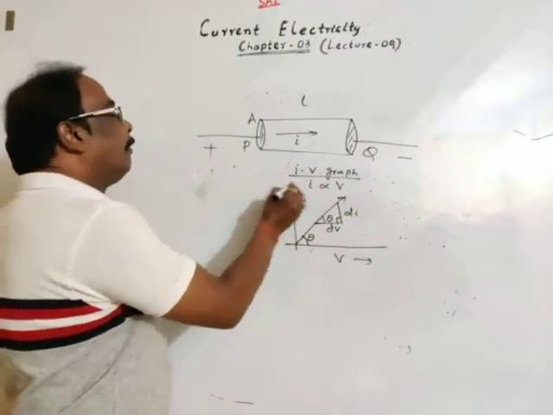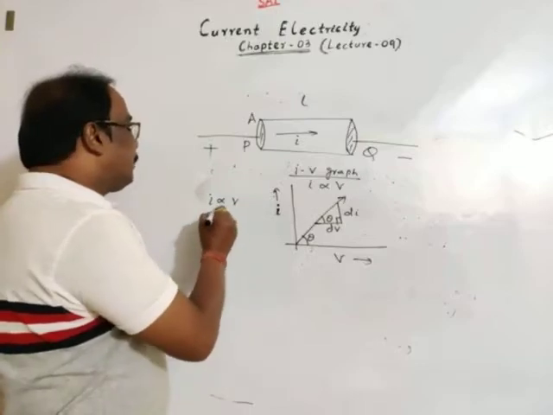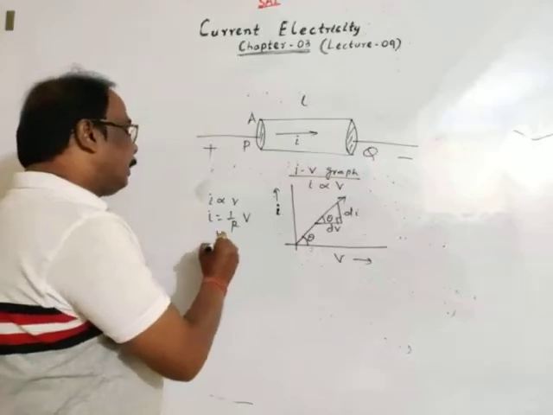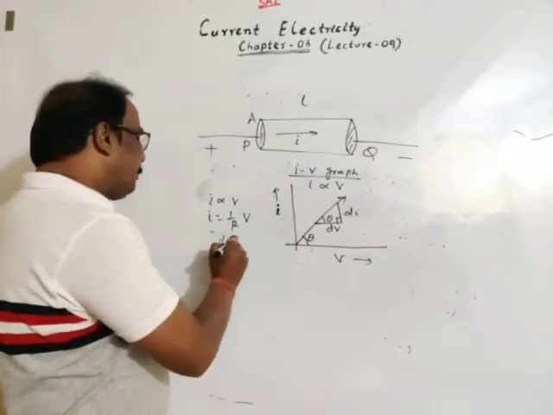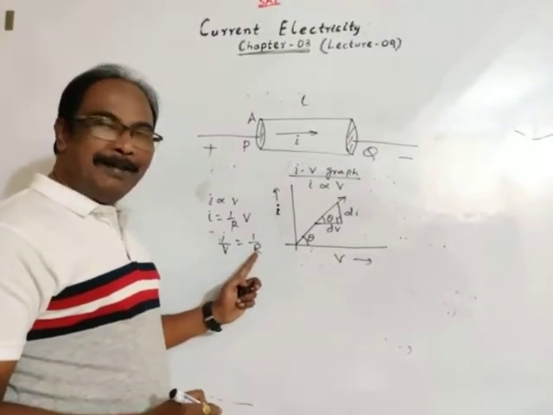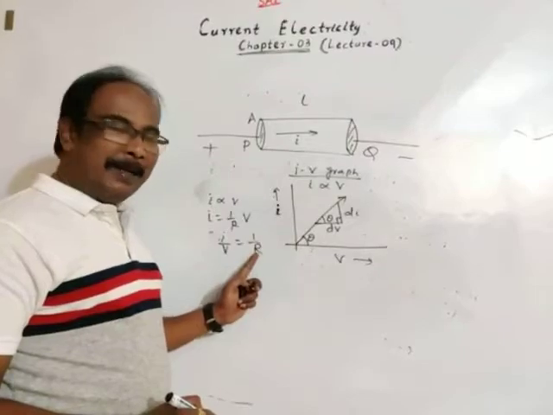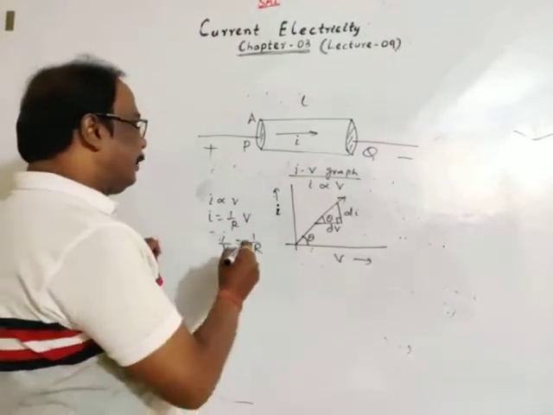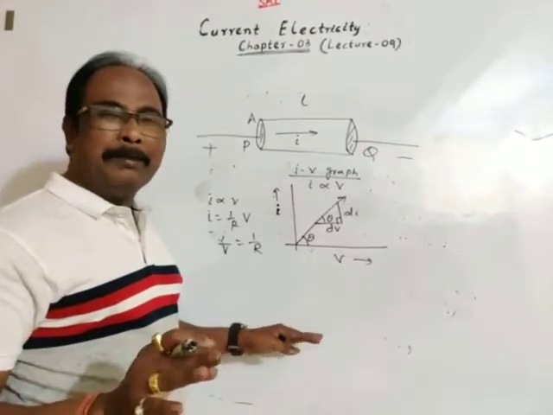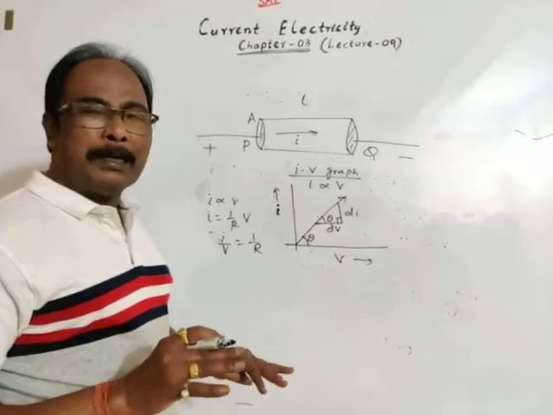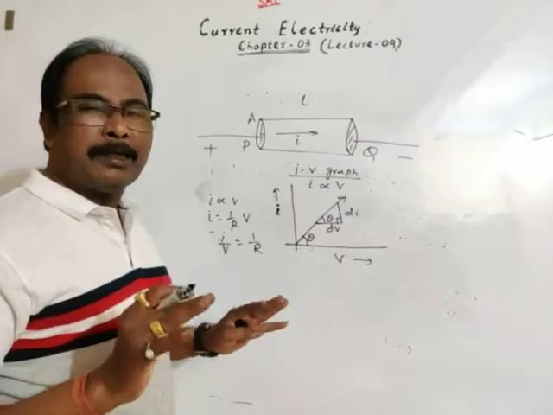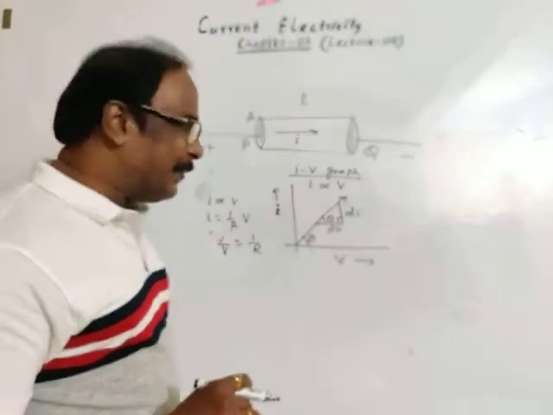Then if I is proportional to V, then I is equal to 1 by R into V. Then I by V is a constant, that equals 1 by R. R is constant, resistance is constant. So, in Ohm's law, resistance is taken to be constant. But it doesn't mean that resistance of a conductor or resistance of a substance remains constant. Resistance varies. We'll discuss all these concepts in this lecture also.